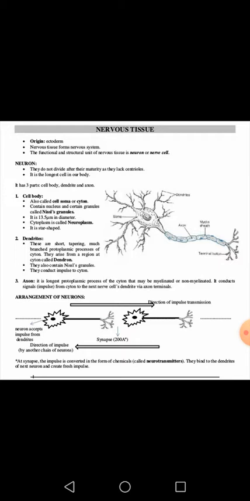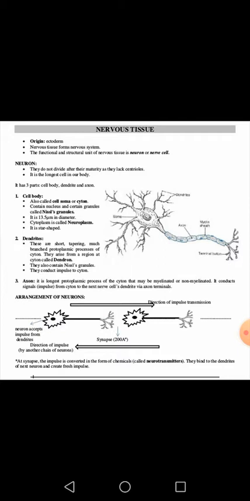If we talk about its structure, we will find that it is composed of three different parts: cell body, dendrites, and axon. Now, the cell body is also called cell soma or cyton. It contains a nucleus and certain granular structures which are called Nissl's granules. The cell body is a spherical or star shaped structure which contains the nucleus, along with some small granule-like structures, and these granules are called Nissl's granules.